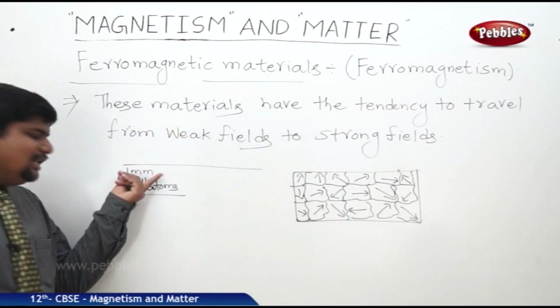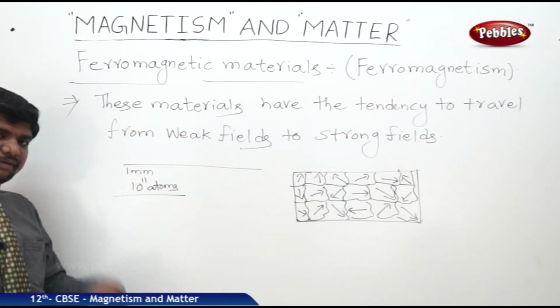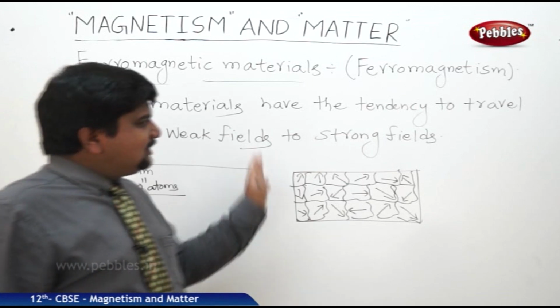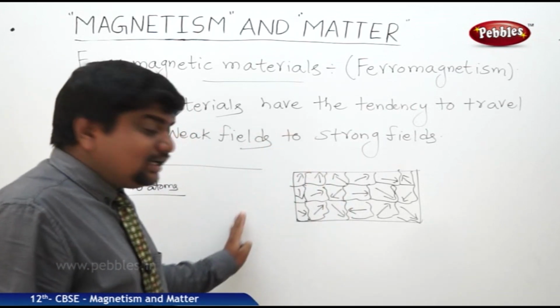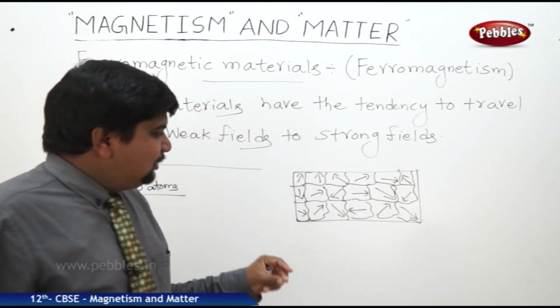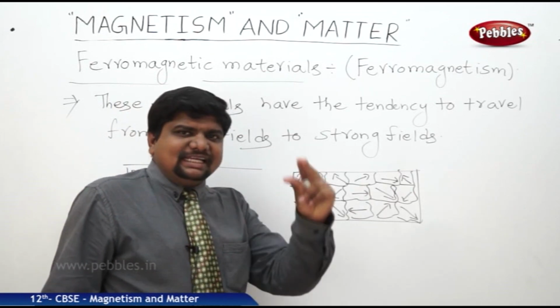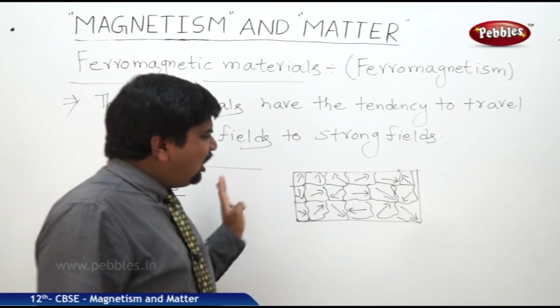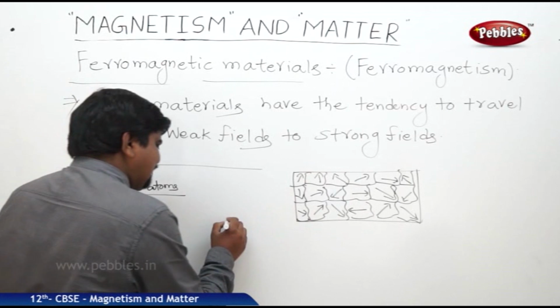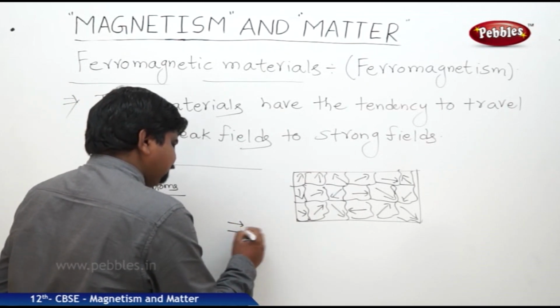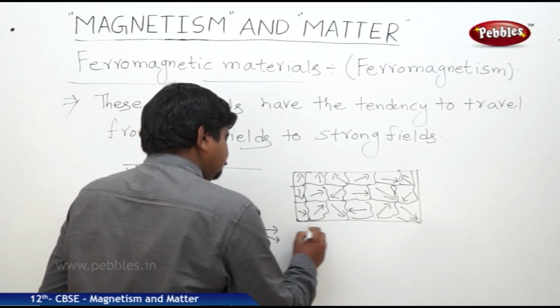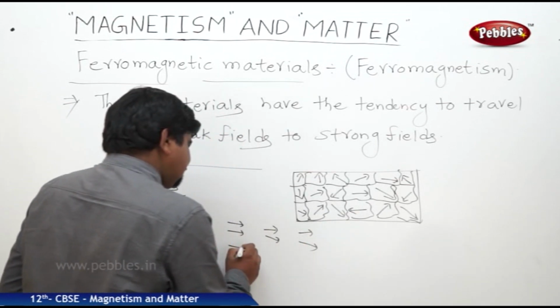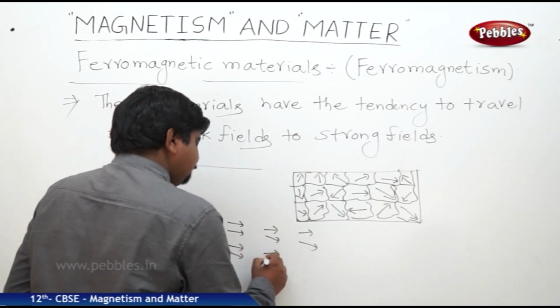So 1 millimeter is the size of the domain, and it contains 10 power 11 atoms. But these ferromagnetic materials, when an external field is applied, align quickly in a short interval of time. It means all the domains will align in the same direction within a short interval of time.